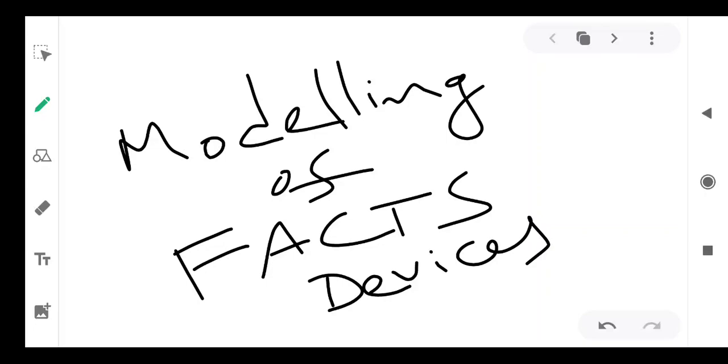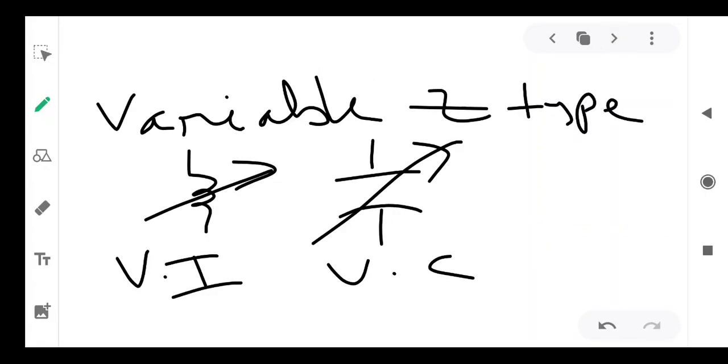While modeling the FACTS devices, general models can be adopted. For that, we need to have two types of controllers, variable impedance type and converter based type. In the variable impedance type models, we would like to model the controller as variable impedance, equivalent variable impedance.